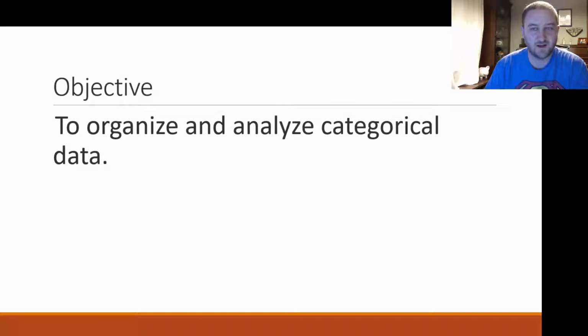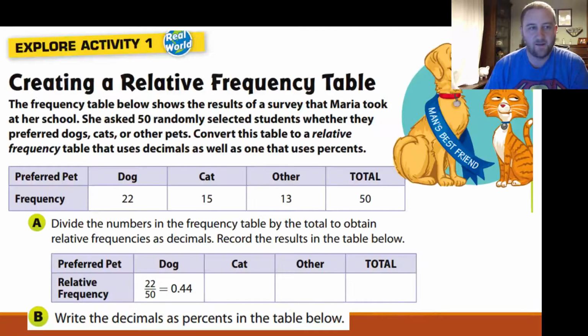So let's go ahead and get into today's lesson. We're moving right along with Module 15. Today our objective is to organize and analyze categorical data. We're going to start off with Explore activity number 1, creating a relative frequency table. We talked about how we can create frequency tables, two-way frequency tables, the past couple lessons. Today we're talking about relative frequency.